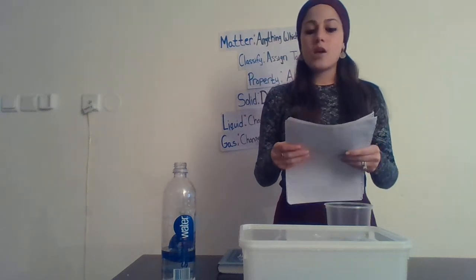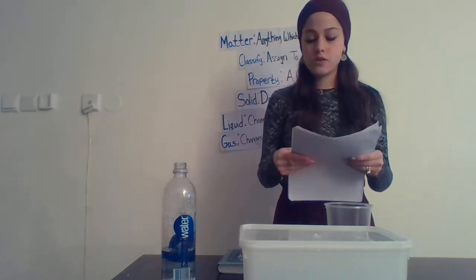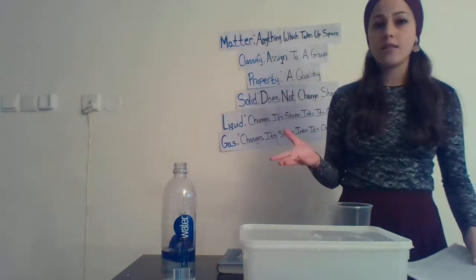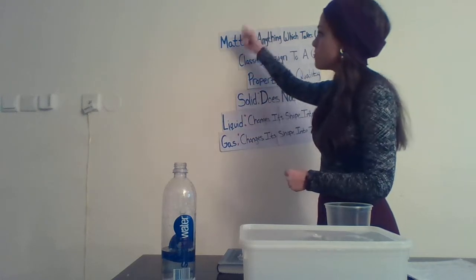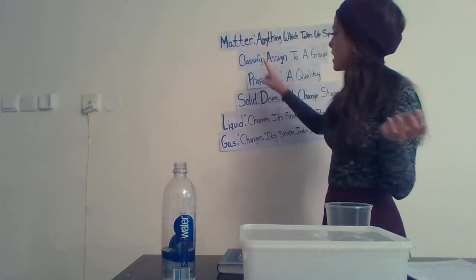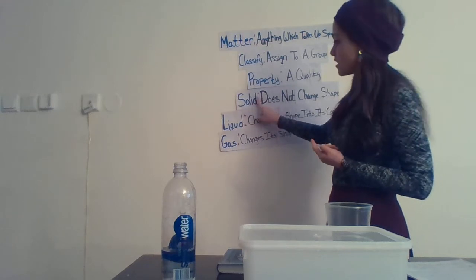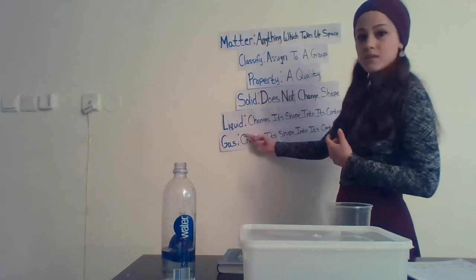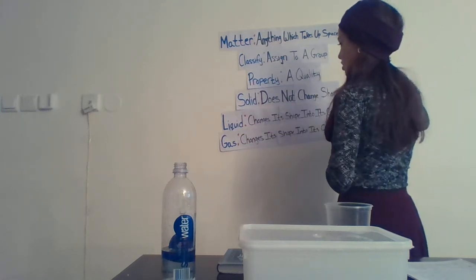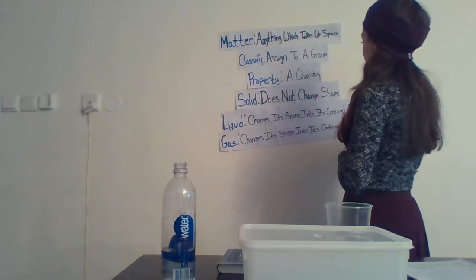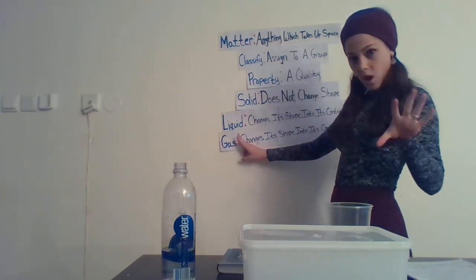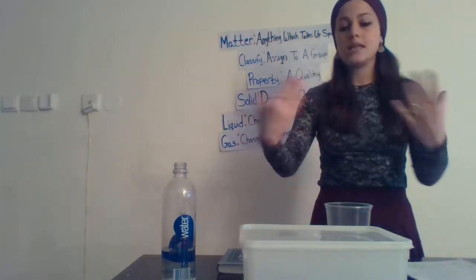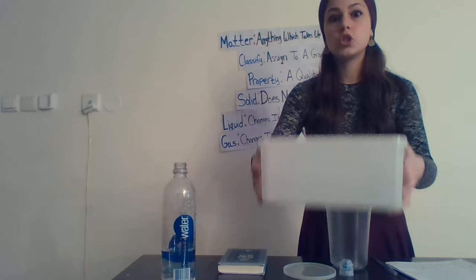The directions say, recognize what state of matter the materials are in and cut and paste each one into their correct column. So what we were doing, we are classifying the matter, which we know is anything that takes up space, into one of the three states of matter, either a solid, liquid, or a gas, based on its property. We know the properties of the three states: solids do not change shape, liquids change their shape into the container shape, only halfway if they want to, and a gas changes shape into its container shape, however it does so fully. It takes on the container's whole shape.